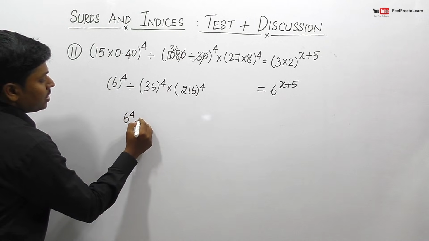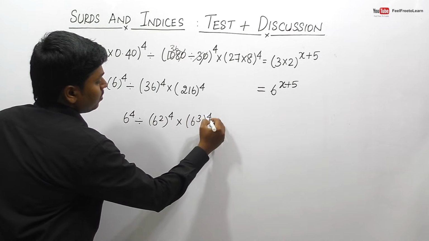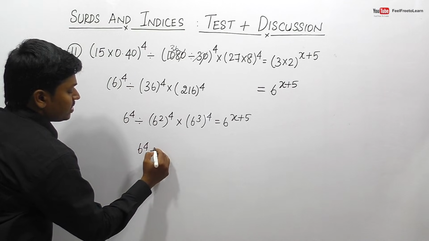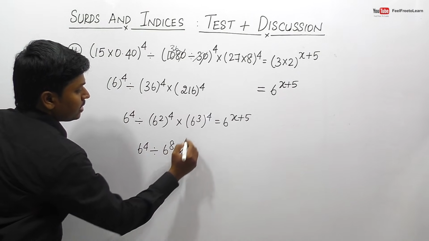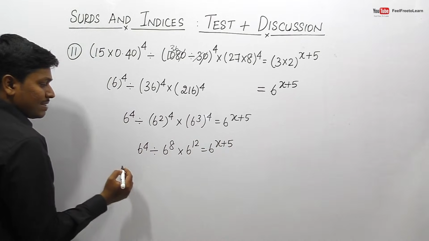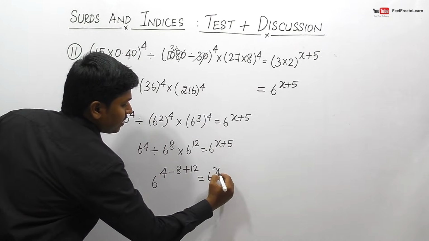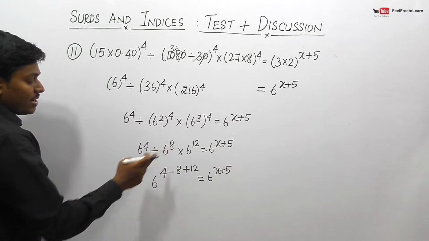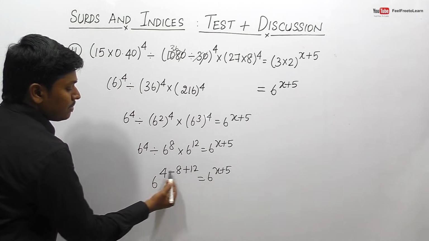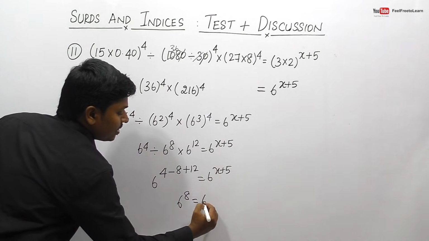So 6 power 4 division, this can be done as 6 square power 4. So 6 cube power 4 is equal to 6 power x plus 5. So 6 power 4 division, so 4 into 2 will be 8. 6 power 8 into 6 power 12 is equal to 6 power x plus 5. So finally this can be done as 6 power 4 minus 8 plus 12 is equal to 6 power x plus 5, because it is a power m divided by a power n, right? So a power m minus n, that is 4 minus 8 plus 12. So friends, 12 plus 4 will be 16. So 16 minus 8, finally this can be done as 6 power 8 is equal to 6 power x plus 5.